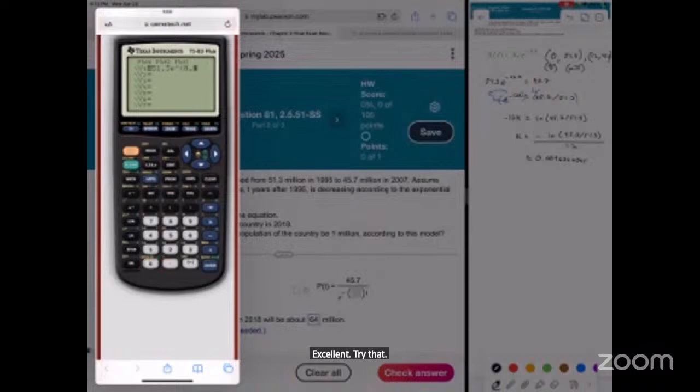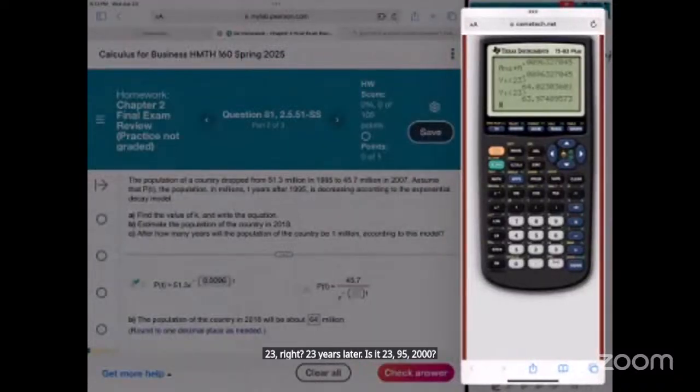And see, it still takes it to 64. 23 years later, right? Is it 23? 95, 2000, so 18 and 5. Because both of those round to the same number.